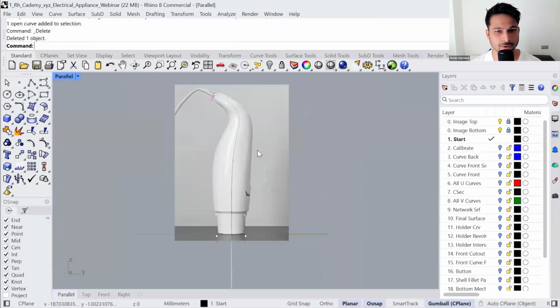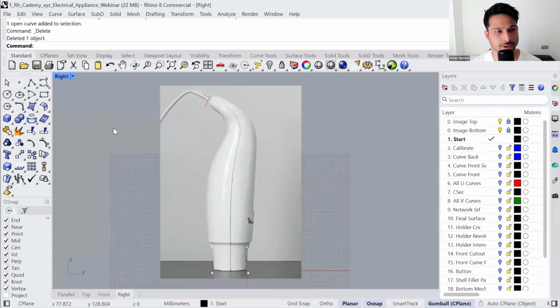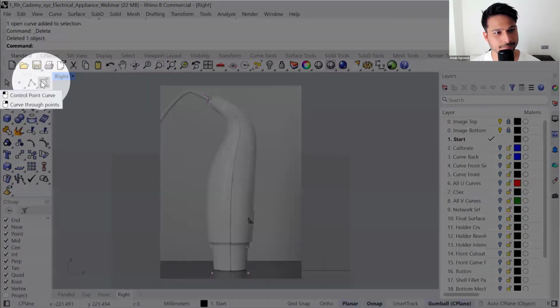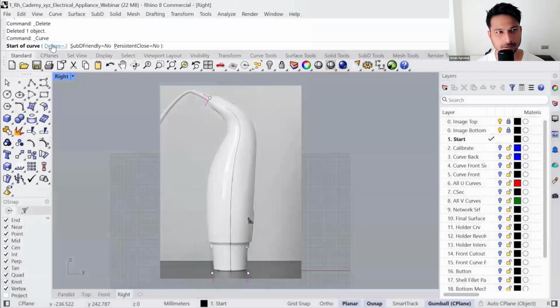So what we will do is go to our right viewport and let's use curve through control points. And we need a curve of degree 3. It doesn't make sense to use a curve of degree 3 or higher, because later on, as we will be constructing the surface from a network of curves, the command will only generate a surface of degree 3. So even if you use, let's say, a degree 7 single span curve, in that particular command, it doesn't make sense, because at the end, you will be rebuilding a surface using a degree 3 surface.